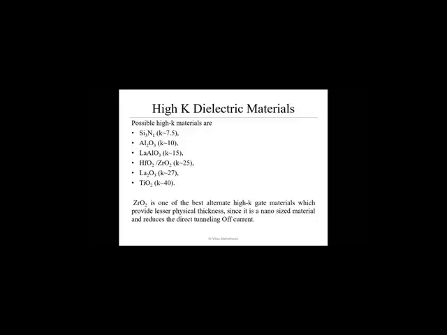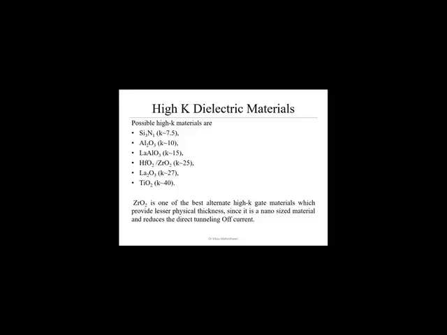Hafnium oxide and zirconium oxide are among the best alternate high K gate materials, which provide lesser physical thickness, since it is a nano size material, and reduce direct tunneling of current. Because we are fabricating nano scale devices, 180 nanometer.